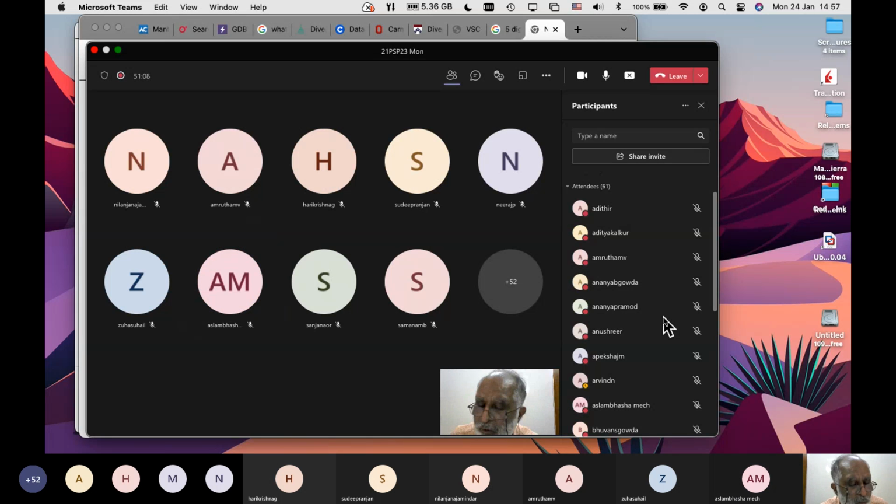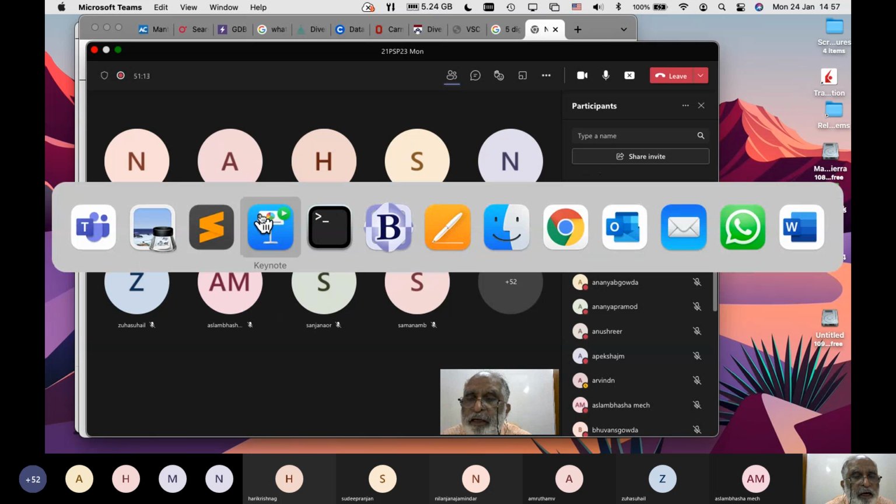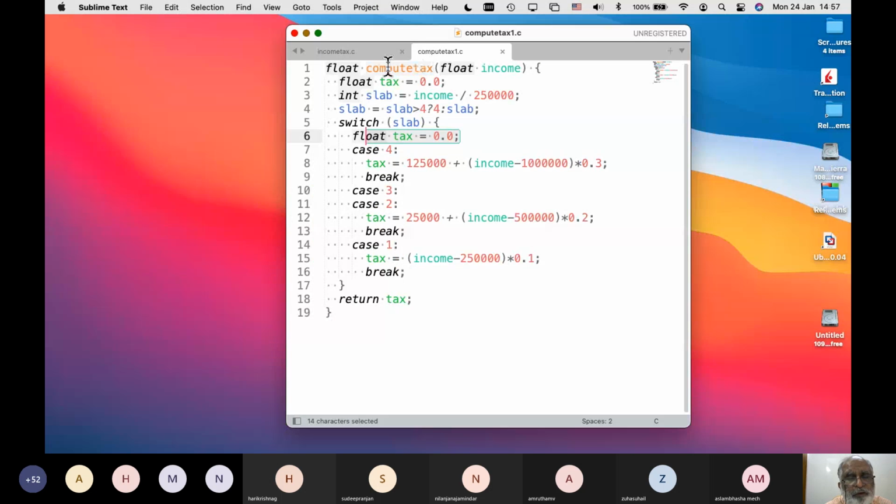Does that proceed? What is the question I asked? That when I use this function, what is the text value that will be returned? That's the question I'm asking. Answer.